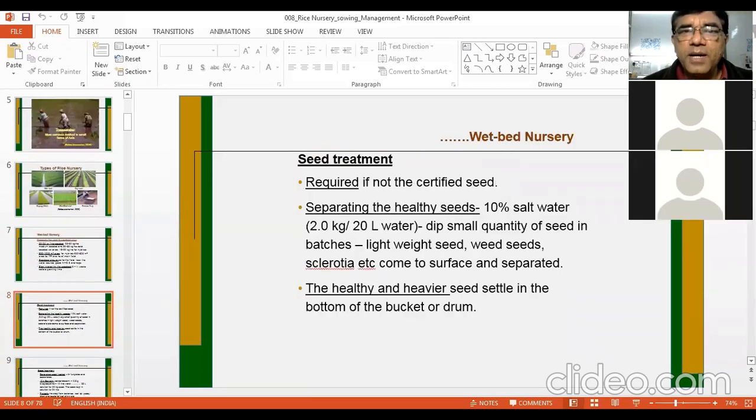Now, seed treatment is necessary. Being a student of agriculture, you understand the value of seed treatment. Treatment is done for,